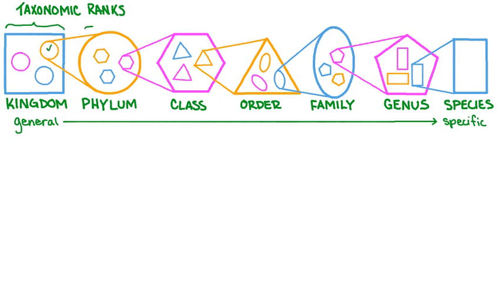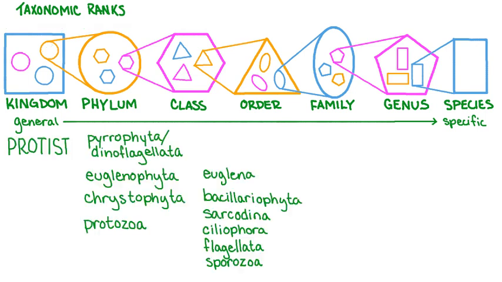A phylum is more specific than a kingdom, so it contains fewer organisms, but it tells us additional information about their characteristics. Within the Protist kingdom, we will learn to identify 4 different phyla. We will also learn to identify certain classes within these phyla. And we will start with the phylum Euglenophyta.